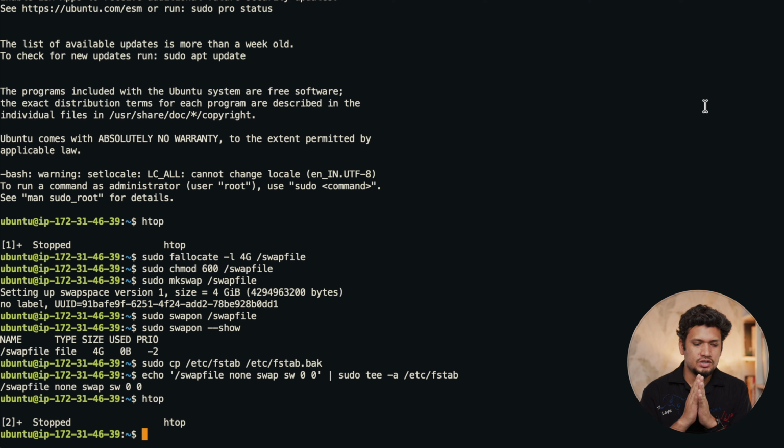Now, on this application server, the first thing we would do after swap is to install our Redis server. So for the Redis server, let me update my apt list: sudo apt update.